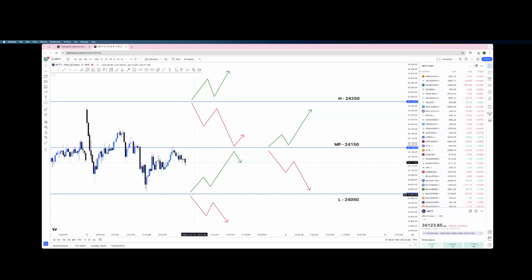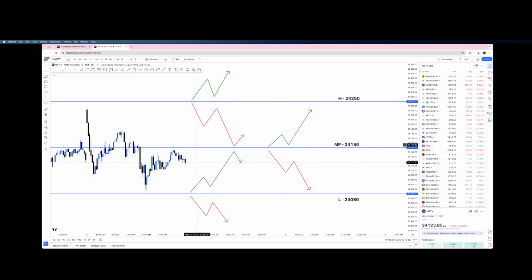Okay. What if it opens in this range and closes above this range? It can travel up to the midpoint. So this is the third probability. The fourth probability is that if it opens around 24,250 and closes below this range, it can retest here and travel to the midpoint. So these are the four probabilities.